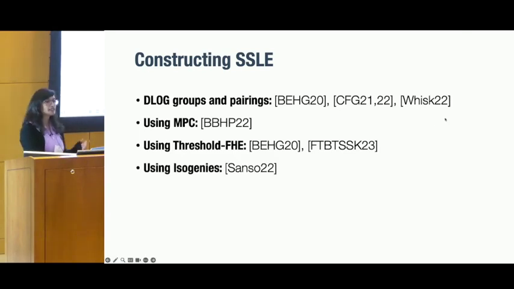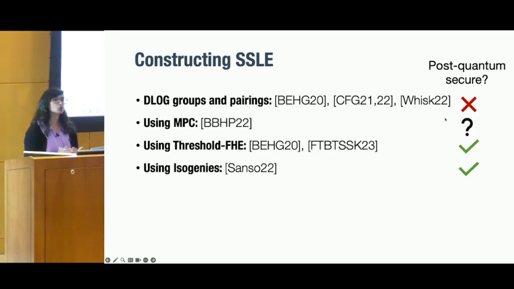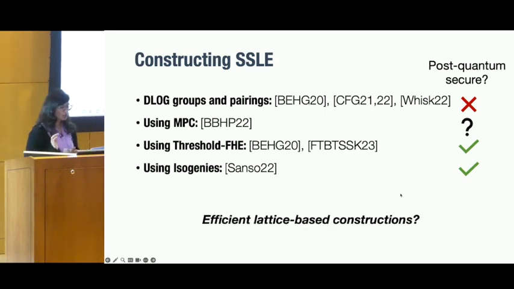But the dimension that we'll compare these works on today is post-quantum security. So all the discrete log-based constructions are not post-quantum secure. For MPC, it depends on what assumptions you use to instantiate the MPC. And both threshold FHE and isogenies are believed to be post-quantum secure. But so far, there has not been an efficient lattice-based construction. And the reason why we might want to consider lattice-based constructions is that we have a far better understanding of lattices and their hardness assumptions as compared to isogenies.